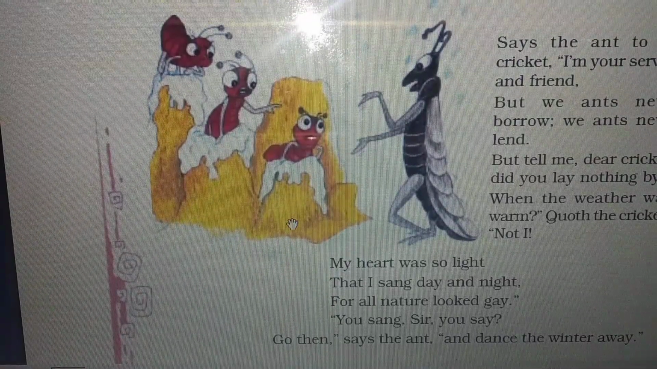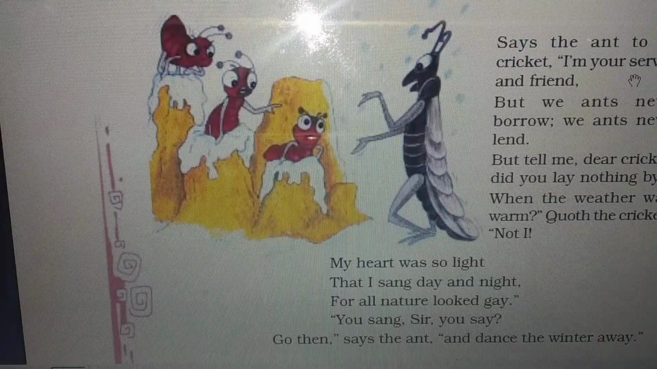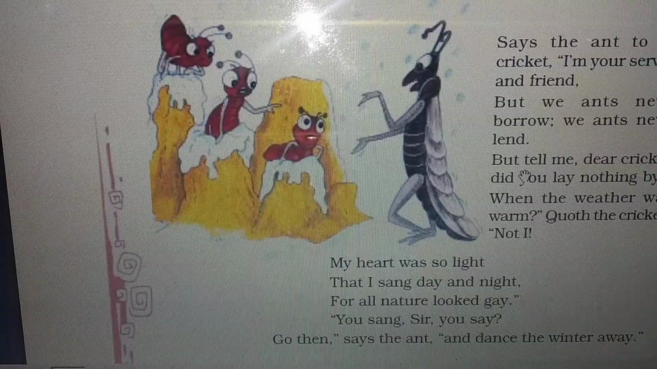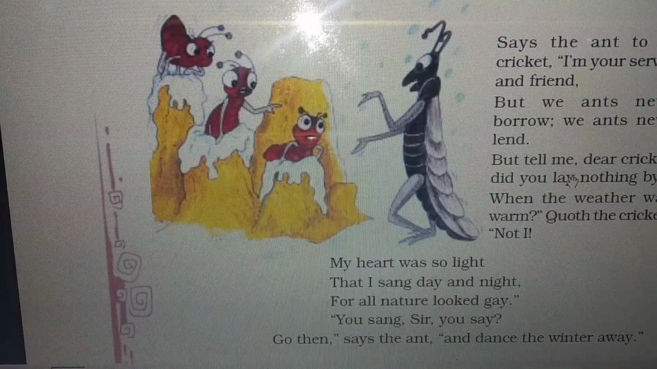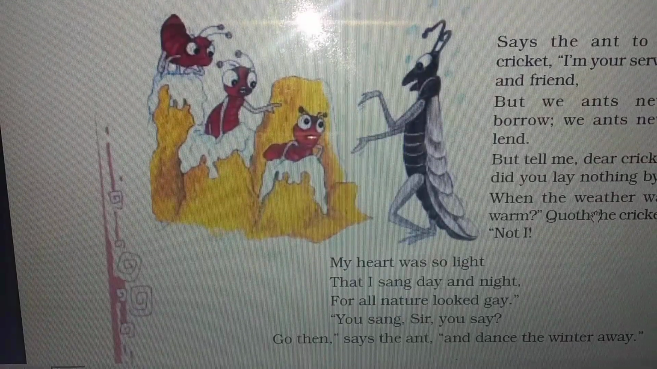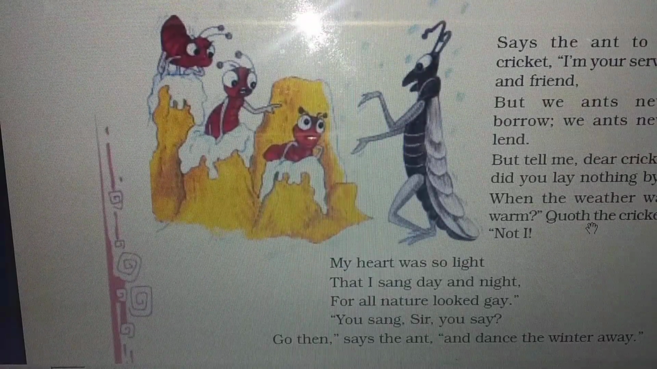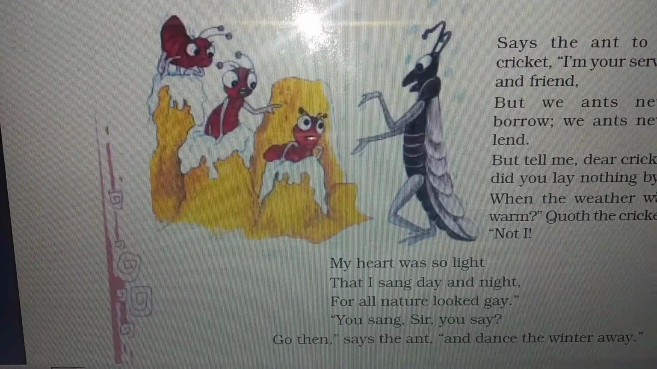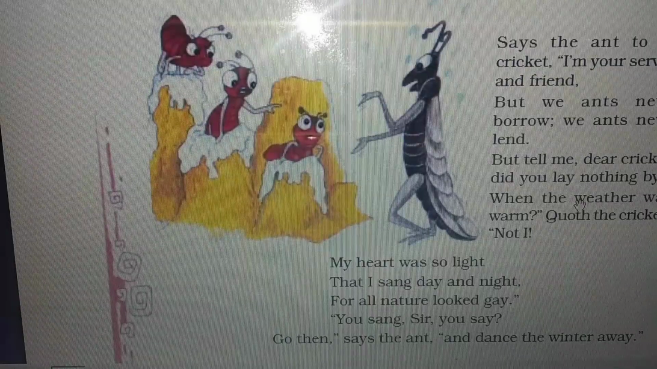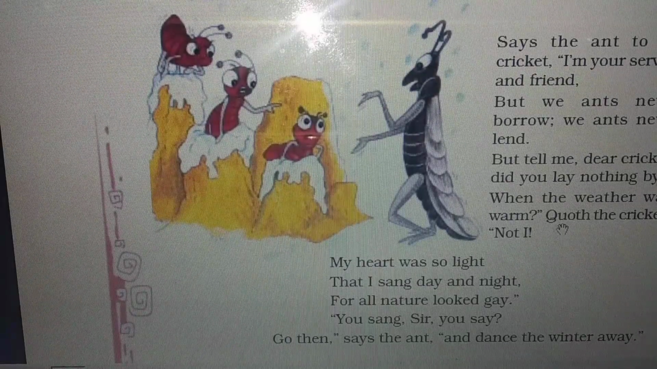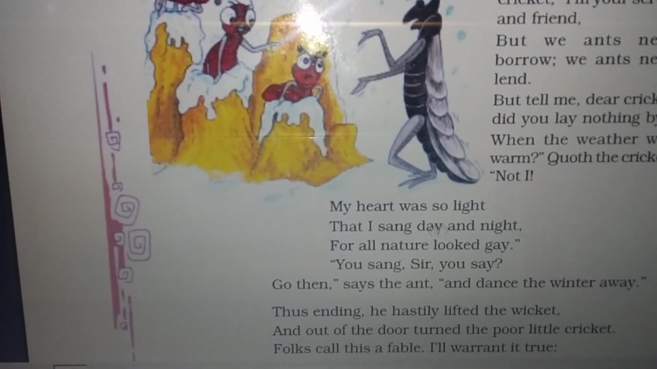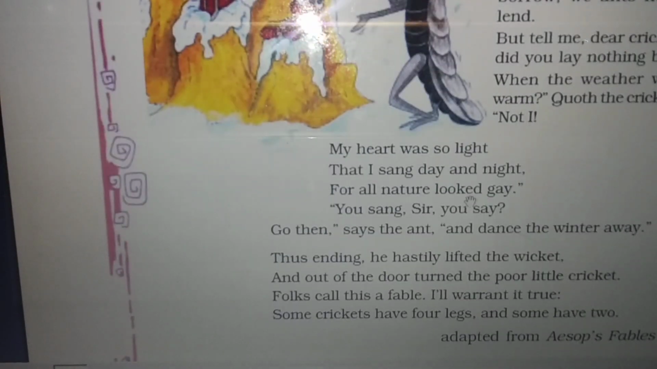The cricket replied that he did not save anything for his future. Here please underline the word nothing. Lay nothing by means save nothing. And here, quoth the cricket. Quoth is an old English word which was used in old English books, and it means said. Quoth here means said. Please write it down. My heart was so light that I sang day and night, for all nature looked gay.